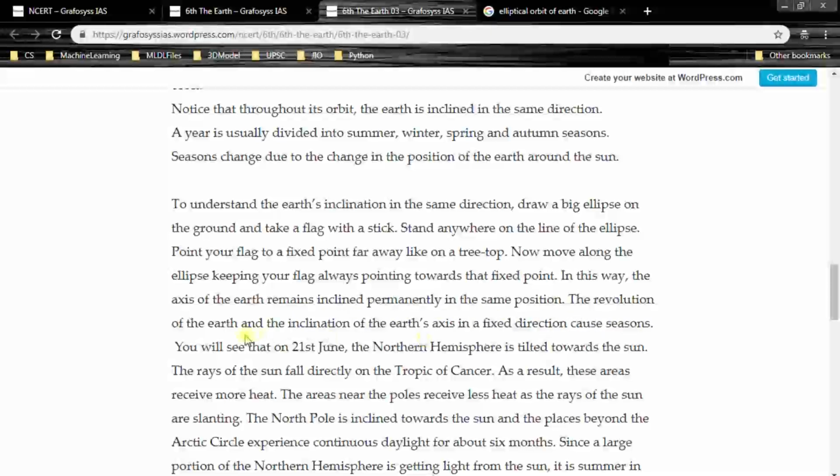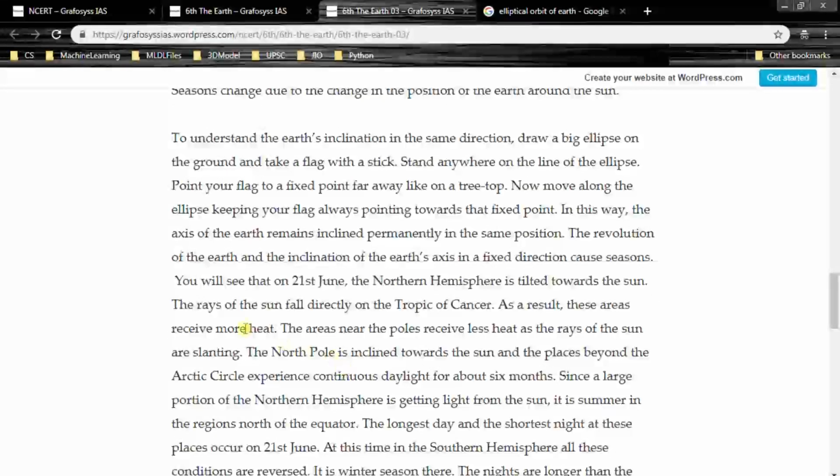The revolution of the Earth and the inclination of the Earth's axis in a fixed direction cause seasons. You will see that on 21st June, the northern hemisphere is tilted towards the Sun. So remember, 21st June, northern hemisphere is tilted towards the Sun. The rays of the Sun fall directly on the Tropic of Cancer.